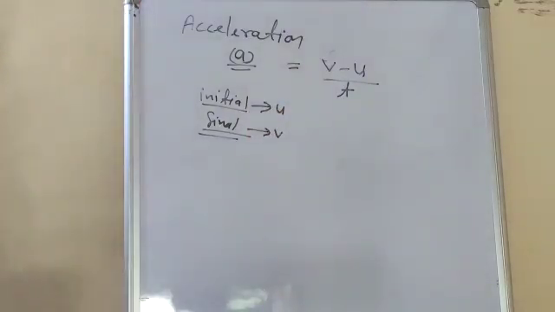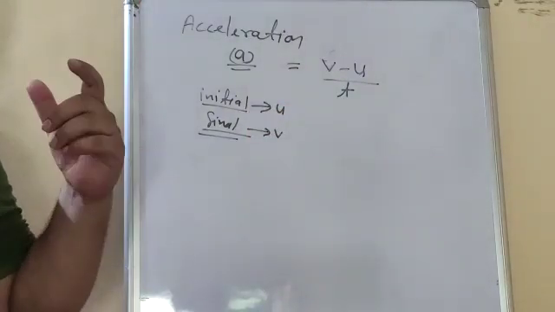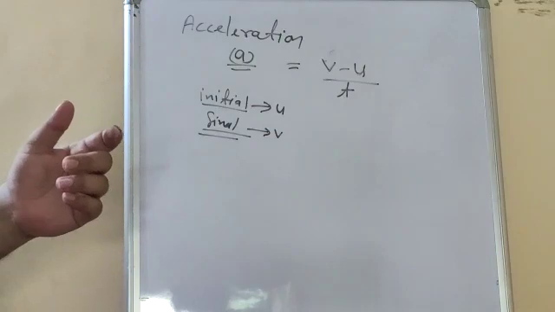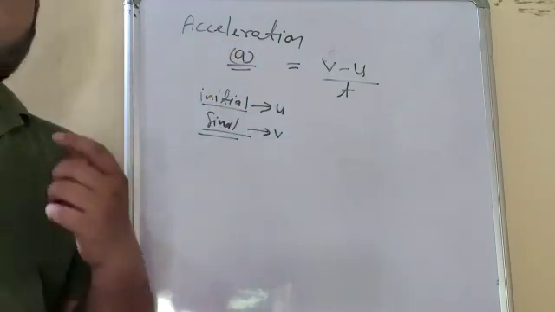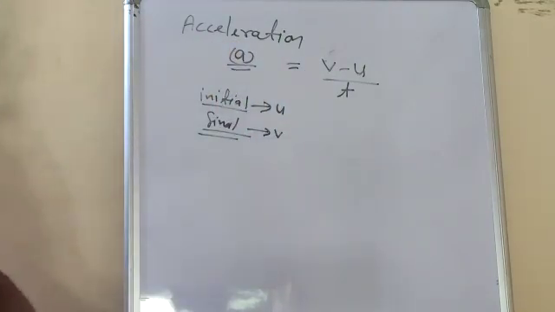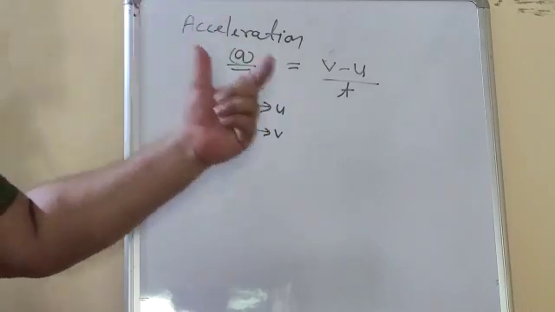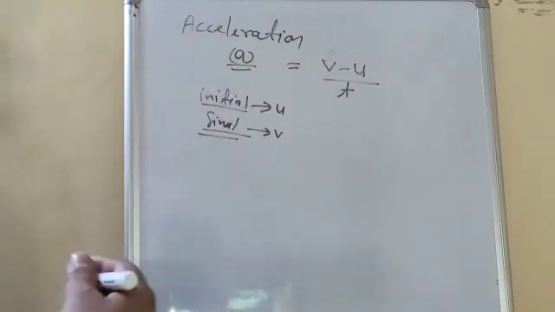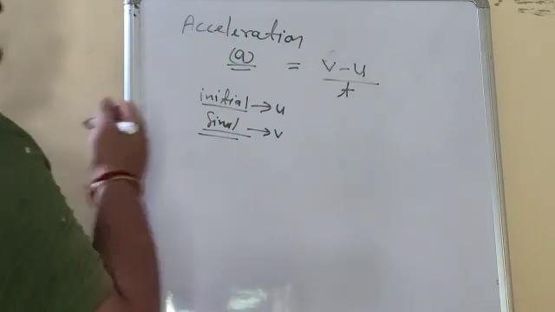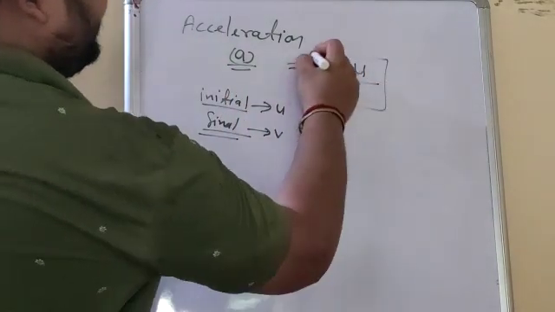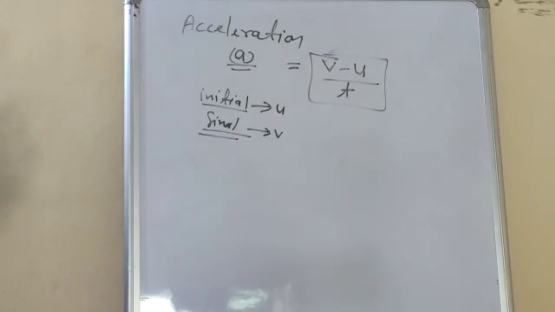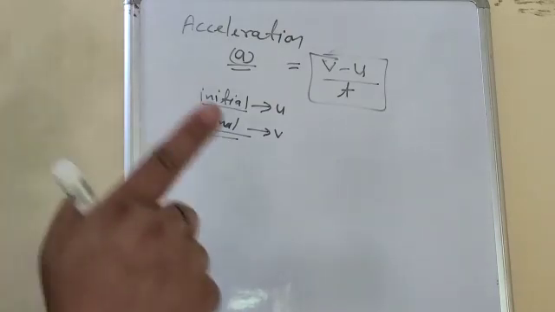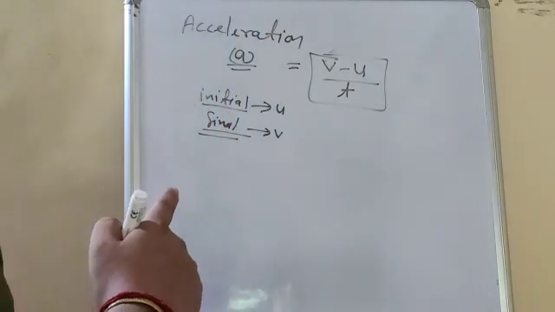So acceleration is defined as change in velocity divided by time taken, or you can say in a simple way, rate of change. Rate means with respect to time. So rate of change of velocity is known as acceleration.